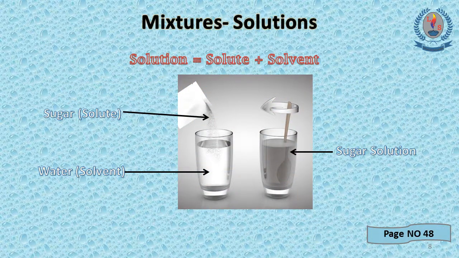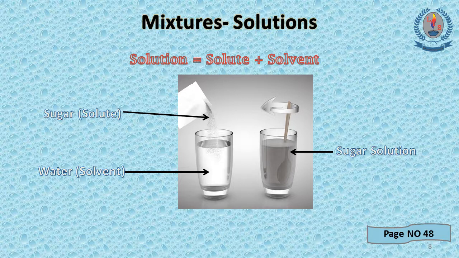Dear kids, you know the most common type of mixture is the solution. So, there are two things which are connected to make the solution. They are solute and solvent. Always a solute is dissolved in a solvent.